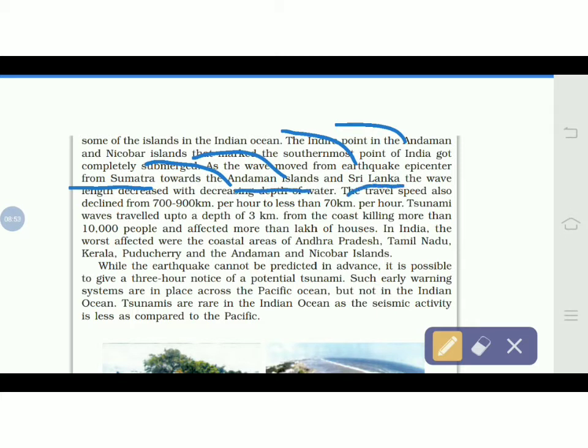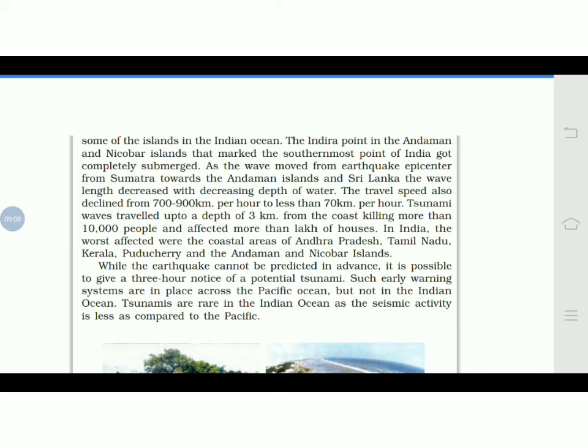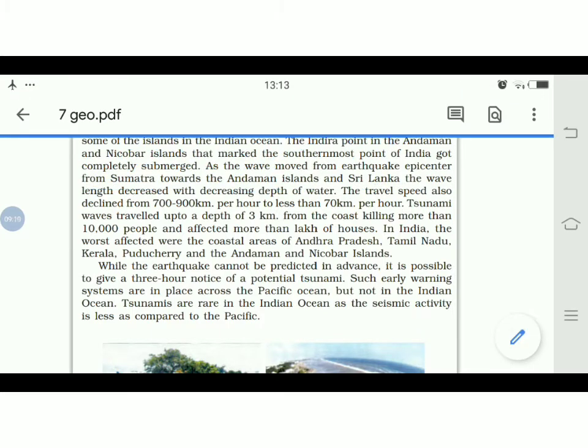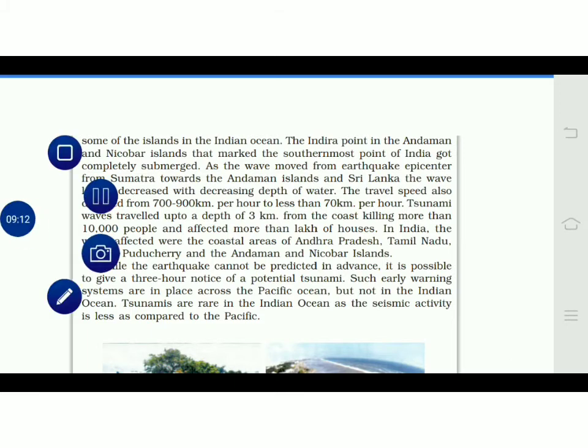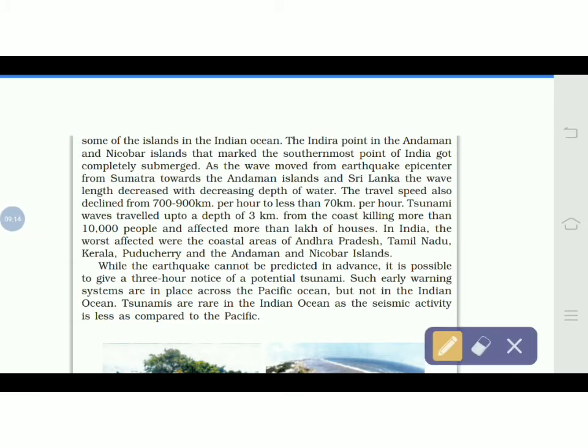As it moved further, the speed decreased, and the destruction or damage was less. When it started it was 800 km per hour, as we have learned, and it kept decreasing as it came towards the Andaman Islands and Sri Lanka.